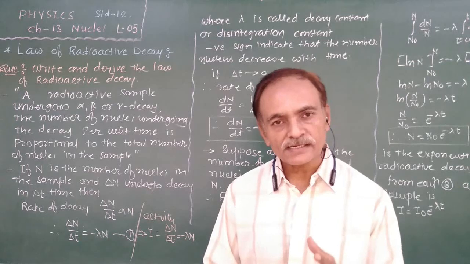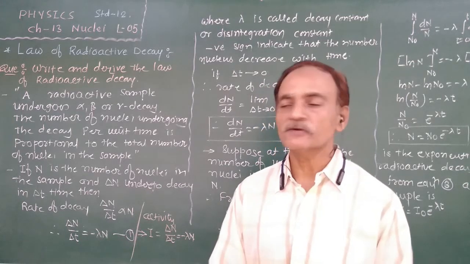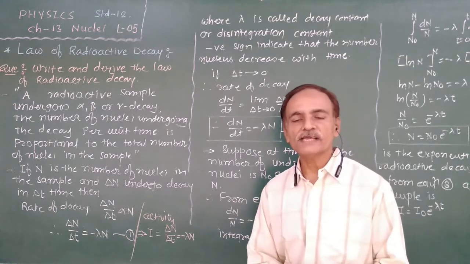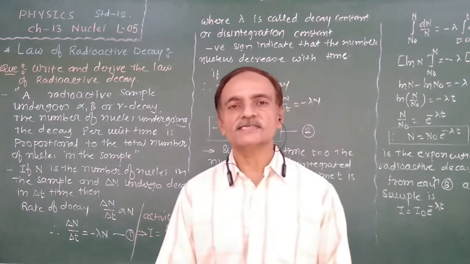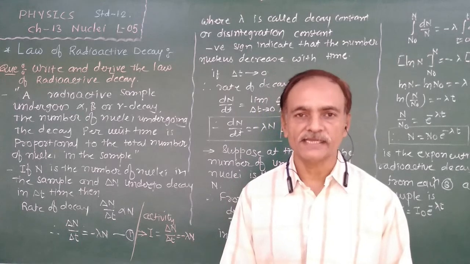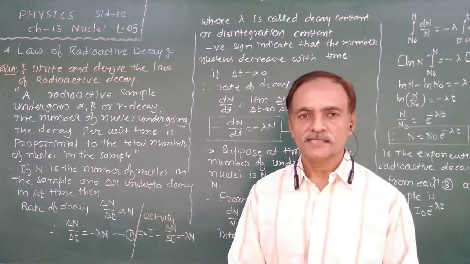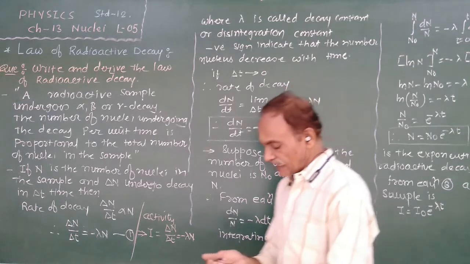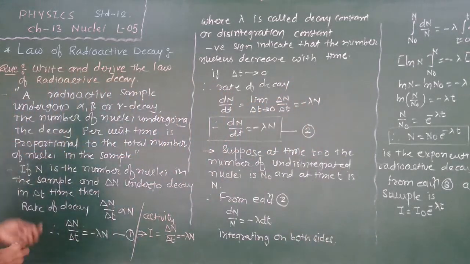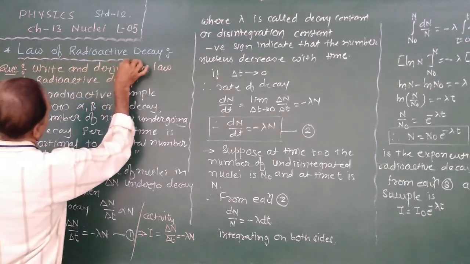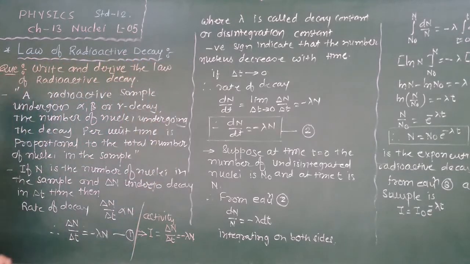Keeping this concept in mind, we are going to discuss the law of radioactive decay, and how we can derive the mathematical relation for the rate of radioactivity. So the question is: write and derive the law of radioactive decay.